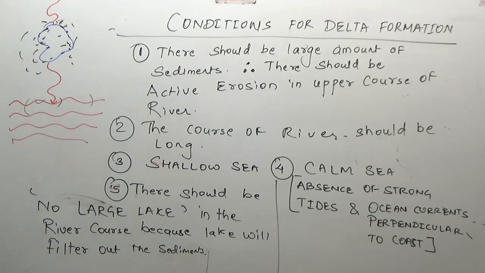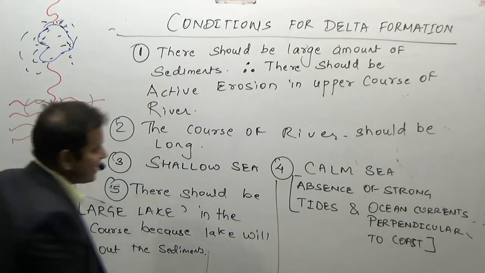So what are the five conditions? There should be a large amount of sediment supply. For the sediment supply, there should be an active erosion in the upper course of a river. Obviously, the course of a river should be long. The sea should be shallow and calm. What do you mean by calm? Absence of strong tides and ocean currents which are perpendicular to the coast, and there should not be a large lake near the course, because it would filter out the sediments.